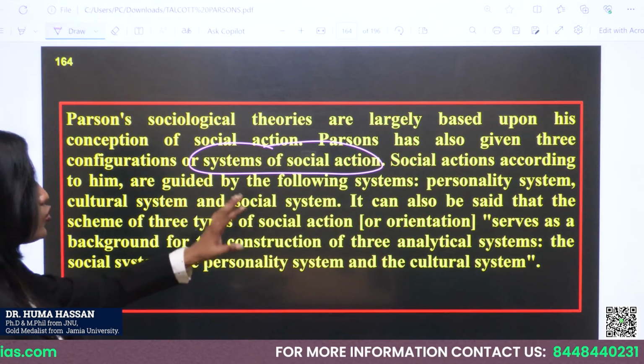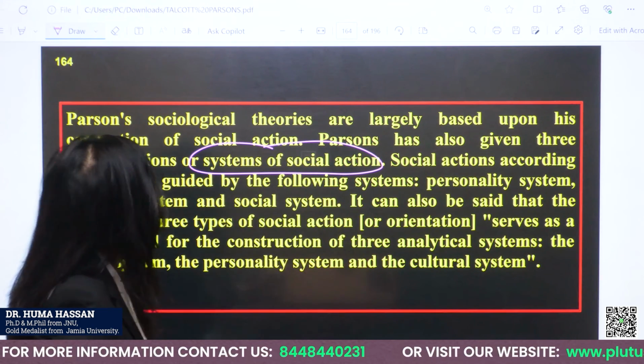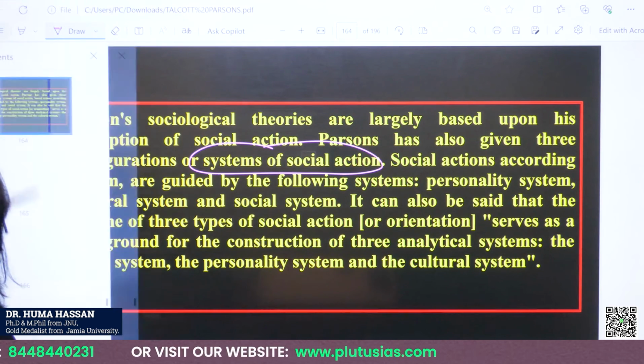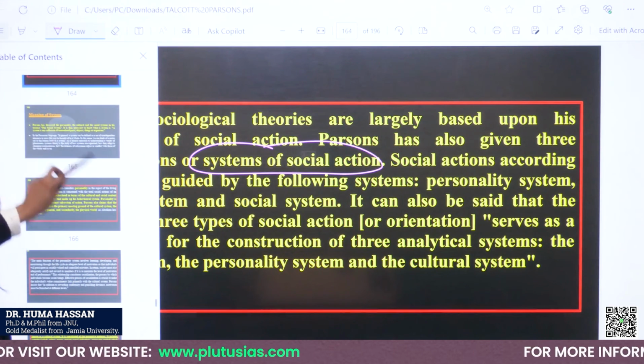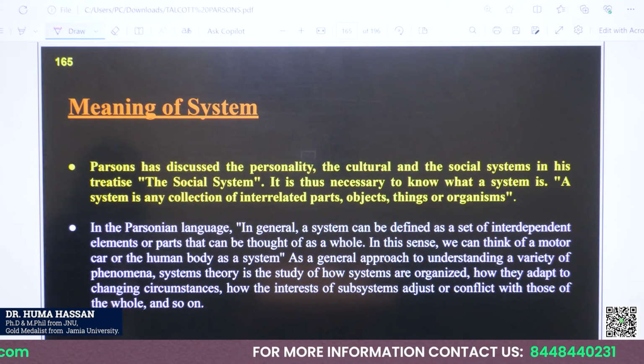Then I would explain that social actions, according to him, are guided by the following systems: personality system, cultural system, and social system. Then I will write what the meaning of system is for him.